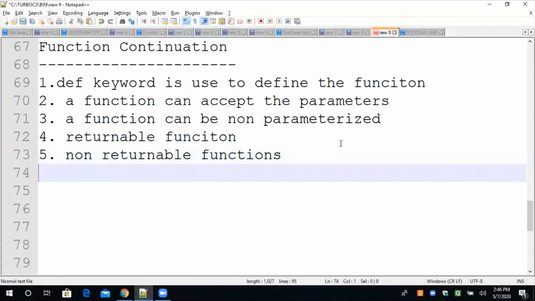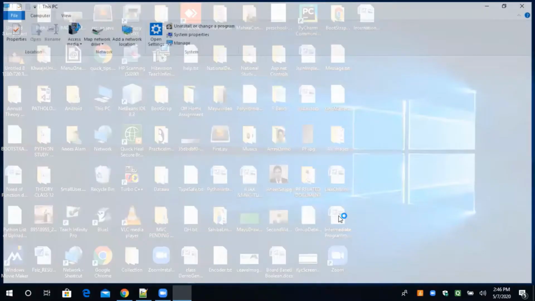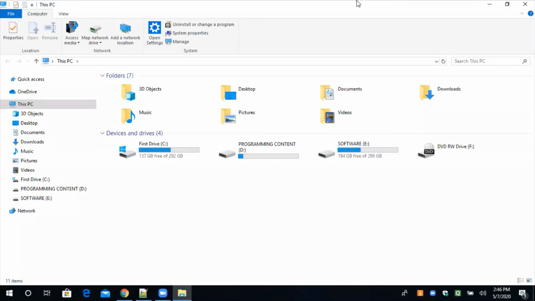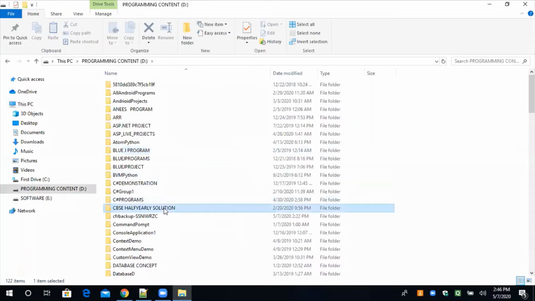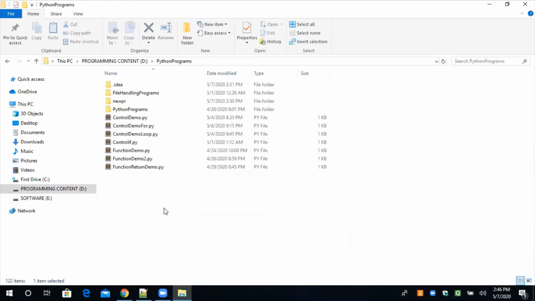Before entering into the actual agenda of today's session, I just want to take a light example of Python once again. You must know that we have created one directory in the D drive, which is nothing but the Python programs. In it we have seen function demo2 and function return demo.